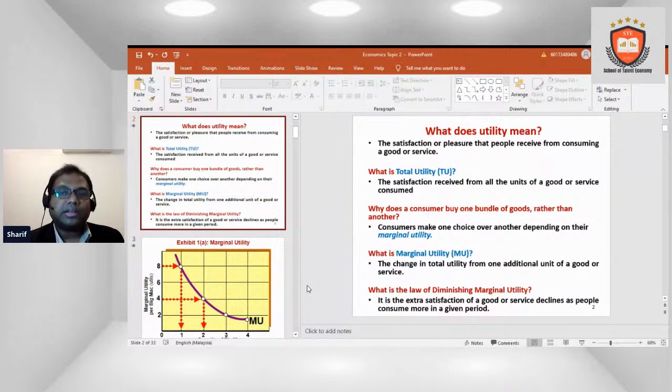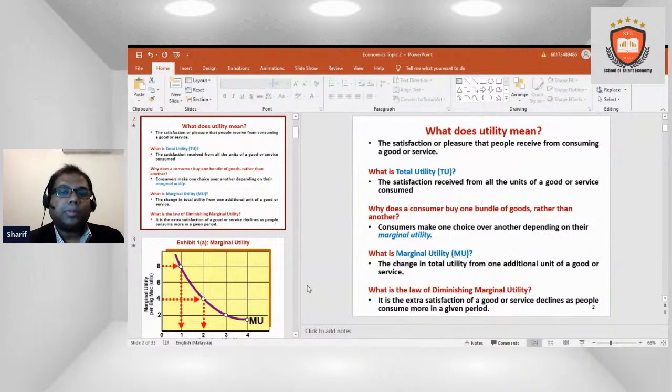We have internet connections. I take necessary gym services, or I go outside when required. This is every day. We consume a lot of goods and a lot of services. So when we become satisfied by these things, the whole of what we consume on a specific day is called total utility.